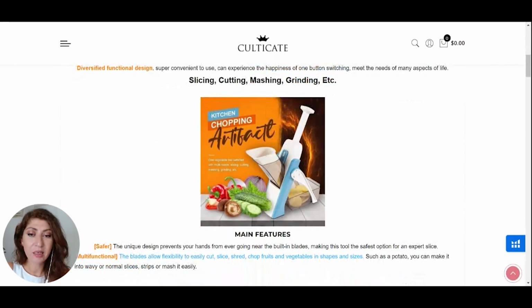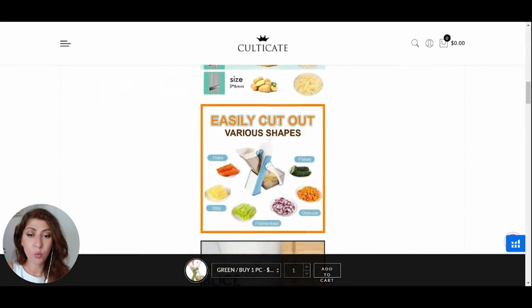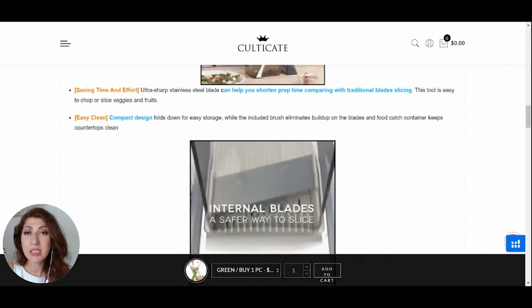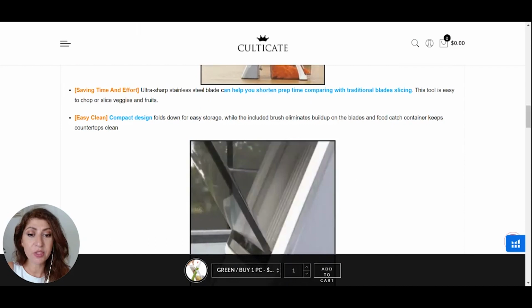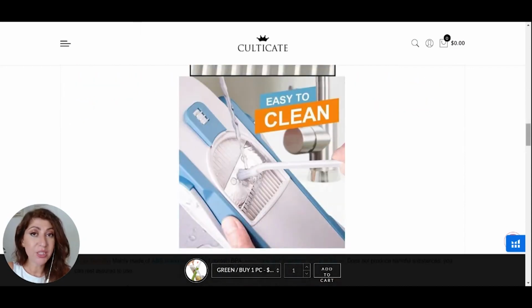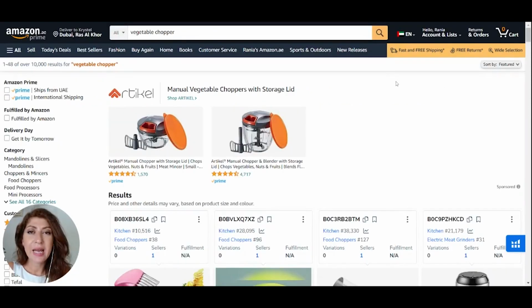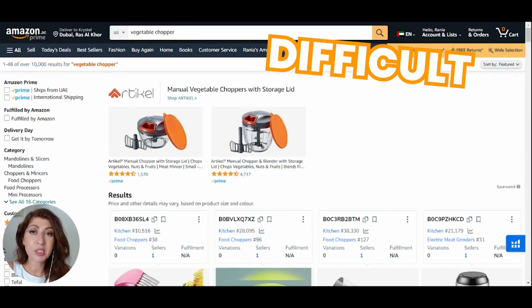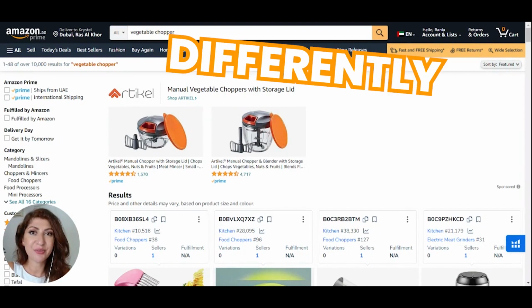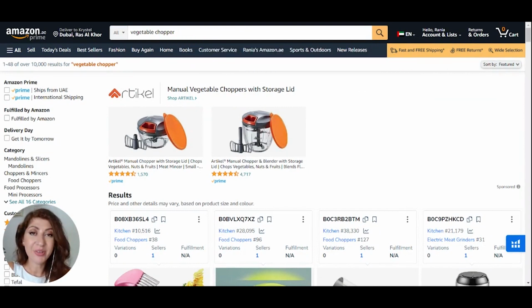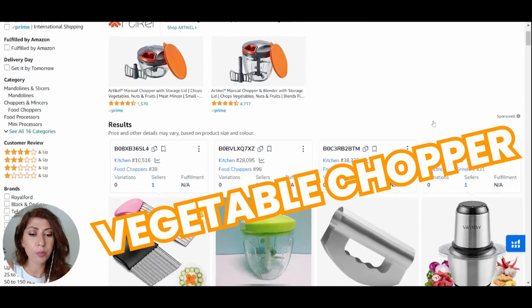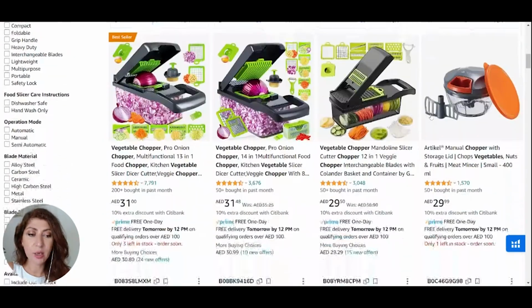And you can just get a product idea and figure out whether or not this product could be, not necessarily the same exact product, but if this product, or the product idea, could be a good idea on Amazon. So let's move on to Amazon. Now, this is where it becomes a little bit difficult because on Amazon, we search for products a little bit differently than we do probably on Minea or even in e-commerce in general. However, I tried a few keywords, and you might need to try a few keywords, and I tried vegetable chopper, and I got some interesting products.